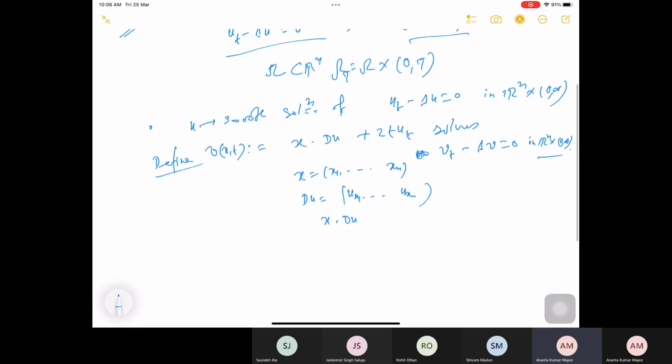Now we check: because u is differentiable and smooth, you can interchange the mixed derivatives, and so on. Actually, you can interchange them so that one can easily show that v_t minus Laplacian v is equal to 0 in R^n cross (0, infinity).